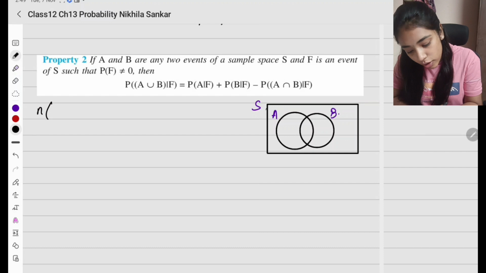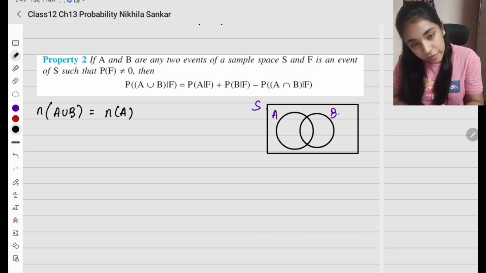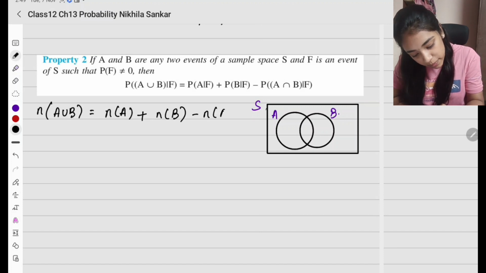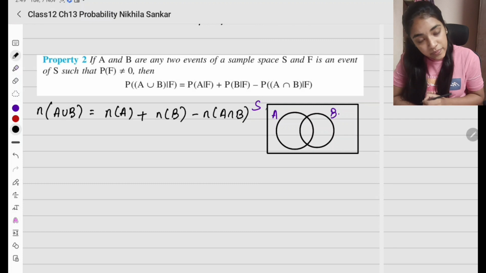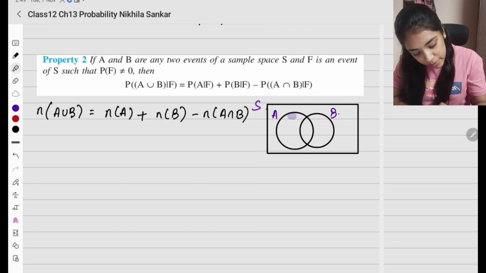You know that n of A union B equals n of A, the number of elements of A, plus n of B, the number of elements of B, minus we subtract the intersection. Do you remember? Because what happens here, I'm going to n of A. So the intersection part is already covered, so this is going to be my A intersection B. Already covered. Then n of B. So in this part I see that the A intersection B is getting added twice.